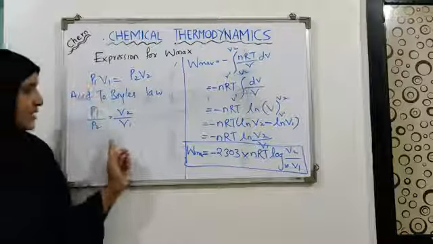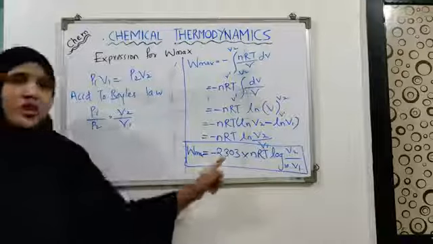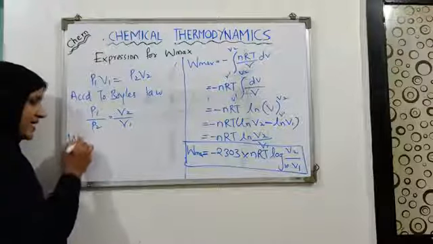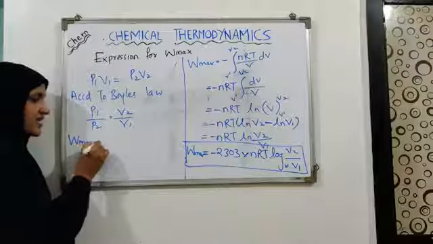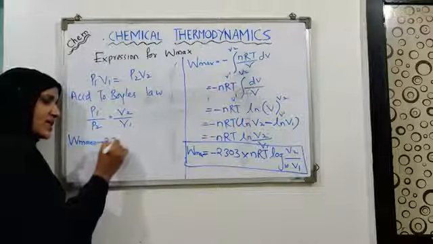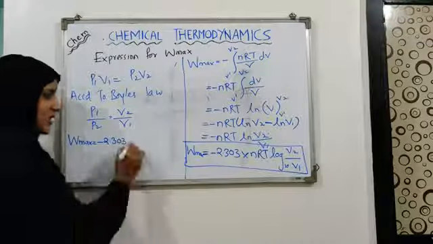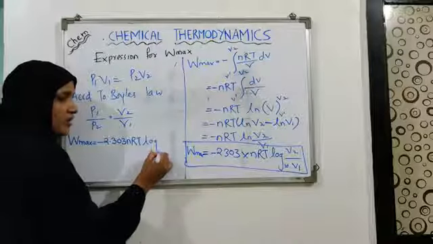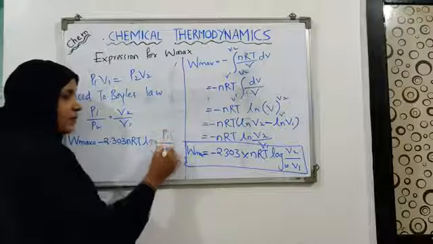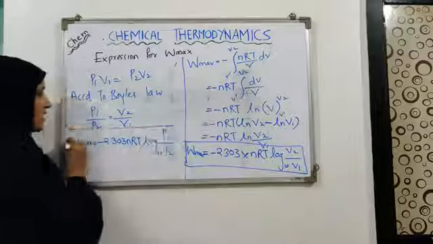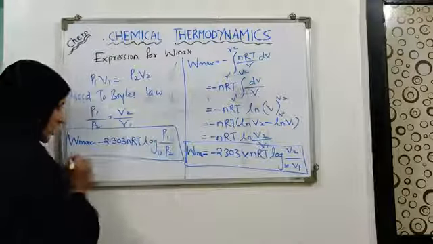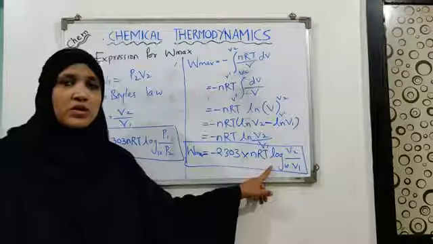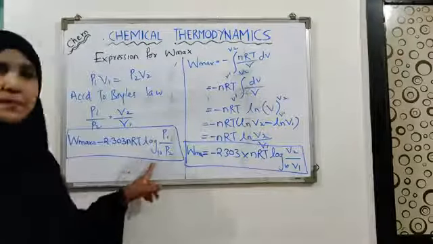From this you can modify your equation of W max and represent it in terms of pressure of the gas as W max equals minus 2.303 nRT log to the base 10 of P1 upon P2. So these are the two forms of the equation of maximum work. One is in the form of volume and one is in the form of pressure.